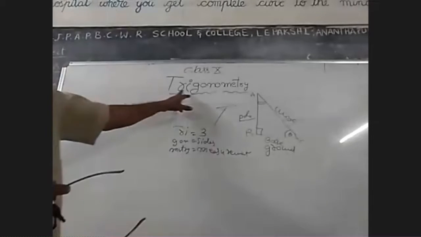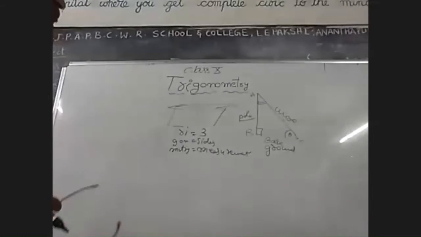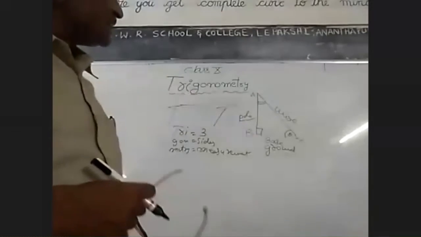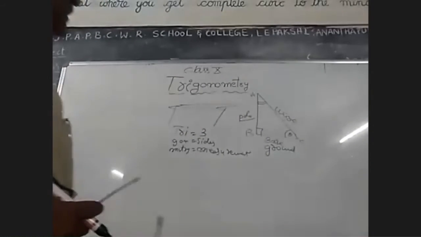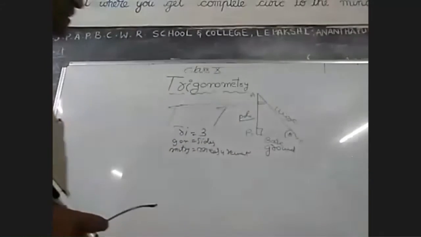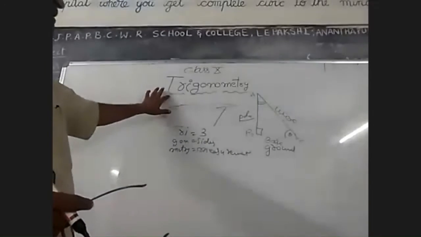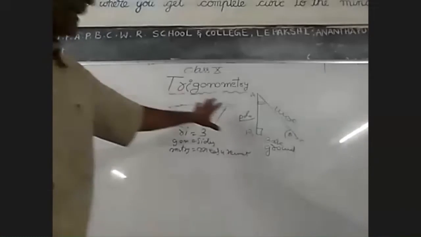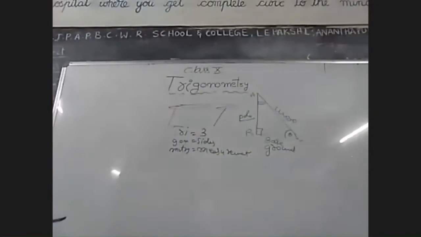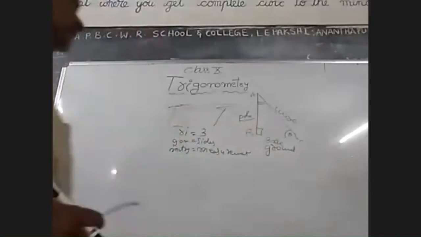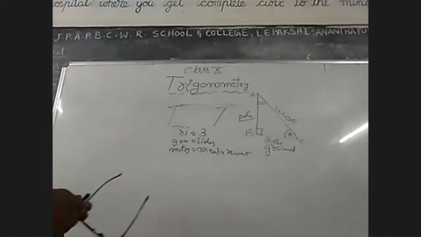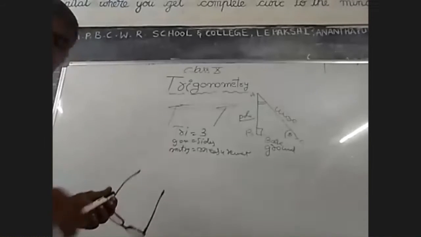This is the meaning of trigonometry. Trigonometry deals with the relationship between the sides of the triangle and the angles of the triangle. This is the study of the relationship between sides and angles of a triangle, and this is called trigonometry. Now we are going to discuss the trigonometric ratios one by one.